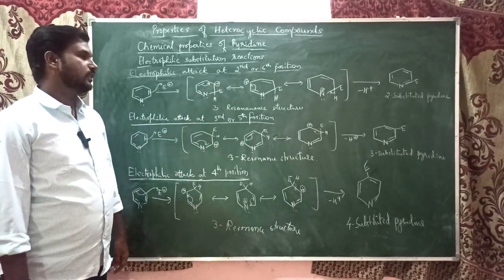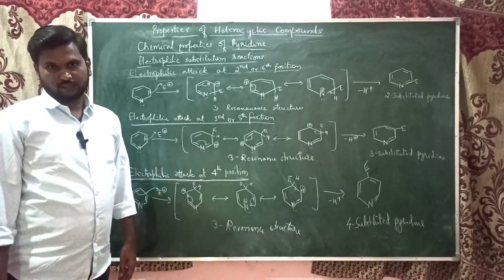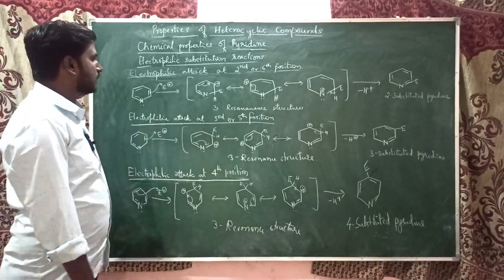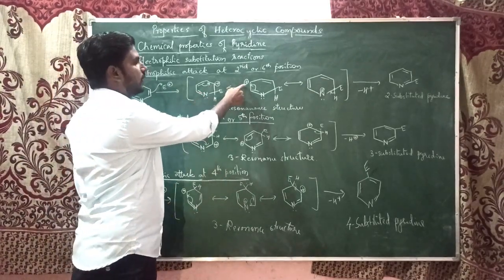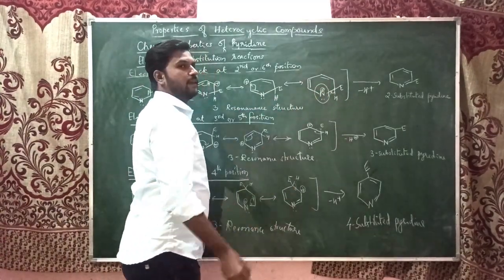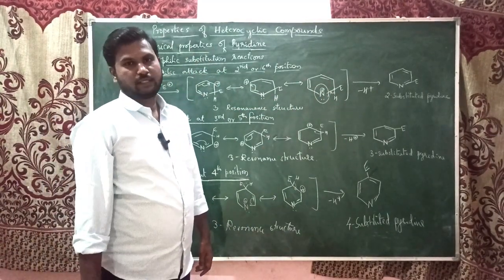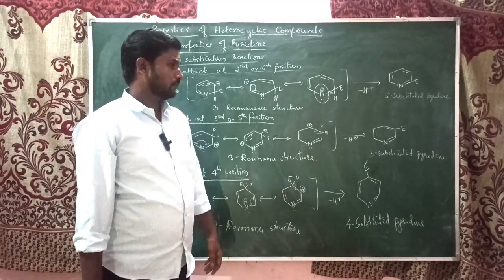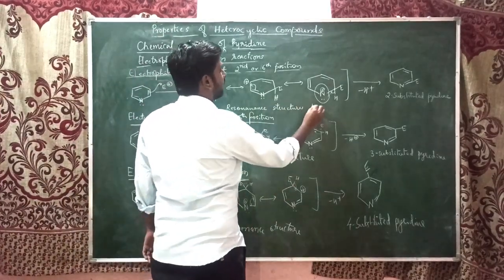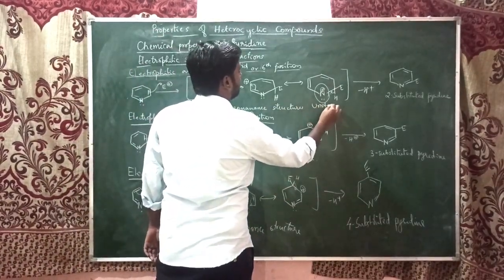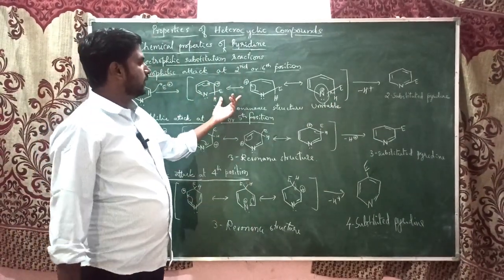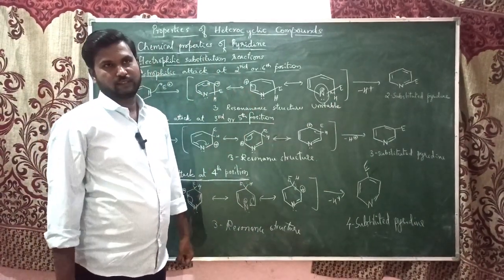So now we have to see the stability of these resonance structures. When the electrophile attacks at the second position or sixth position, here there is a carbocation, here also a carbocation, but the third one has the nitrogen with the positive charge. As you all know, nitrogen is an electronegative element which cannot hold a positive charge. So that's why this resonance structure will become unstable. So the resonance stability will be only by these two structures.